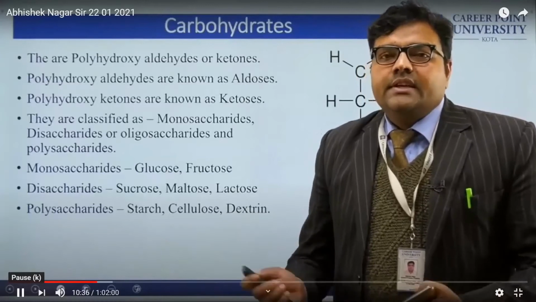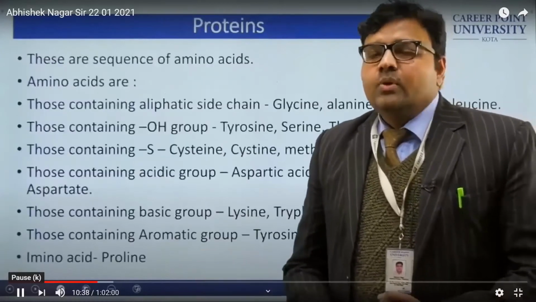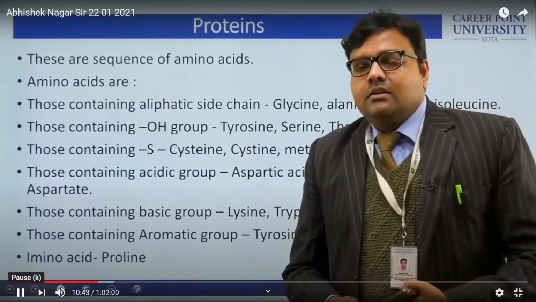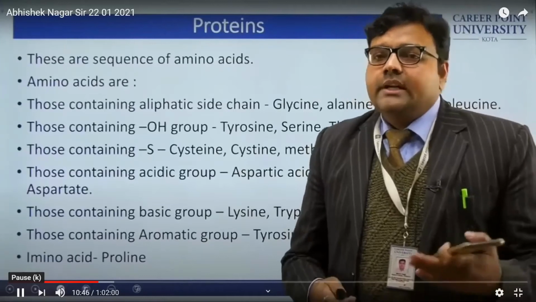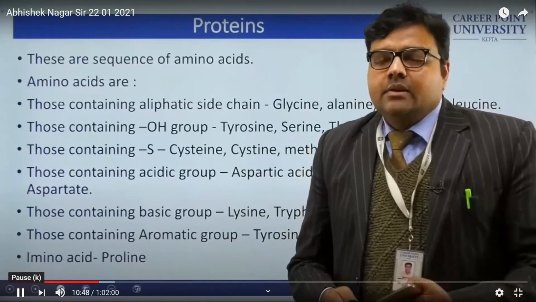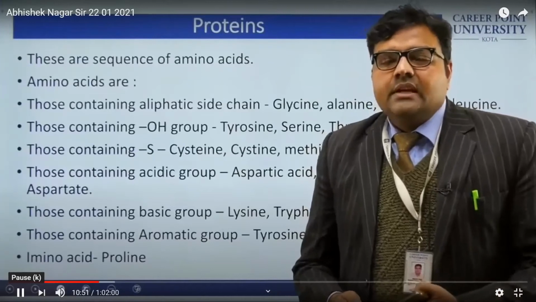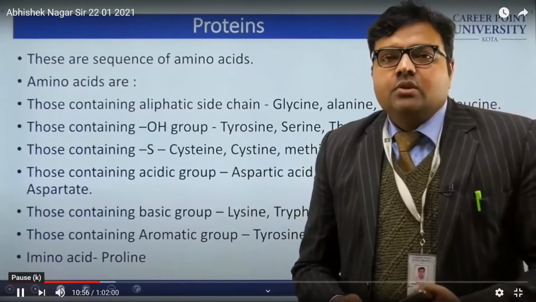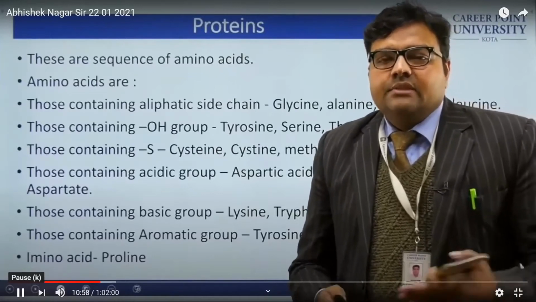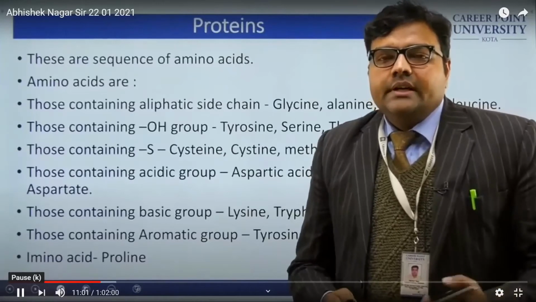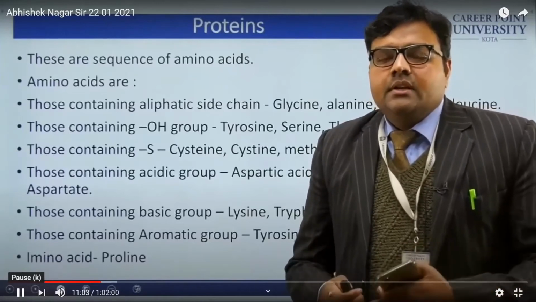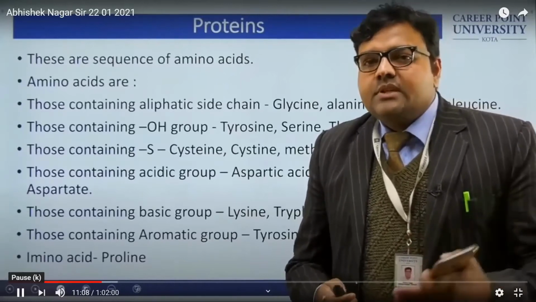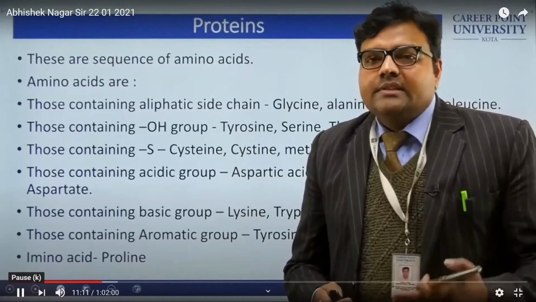Now in the case of proteins, we have to define amino acids. What are amino acids? From the words amino and acid, it is a structure where a carbon is there with four bonds. One will contain a functional group, the carboxylic acid. The second contains an amino group. The third contains hydrogen, and the remaining one will contain an alkyl group. According to the substitution in the alkyl group, these amino acids are defined.